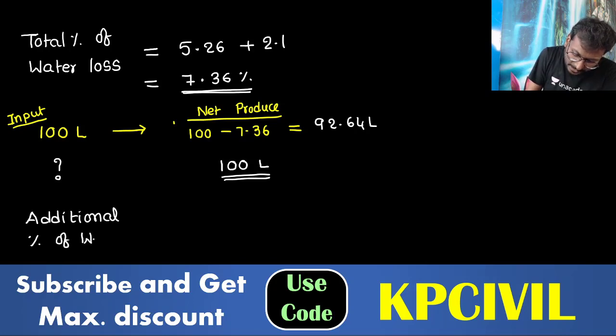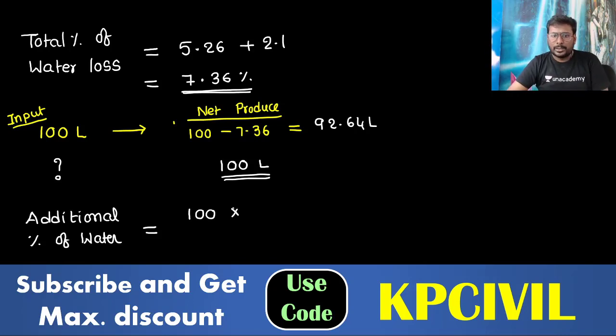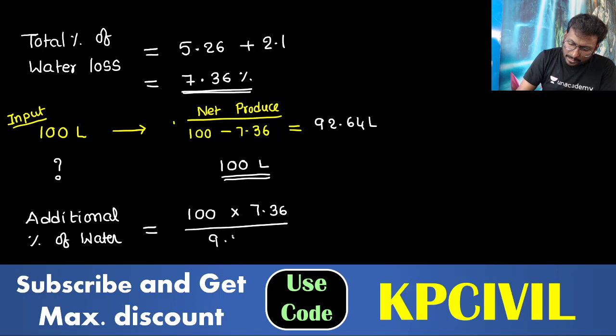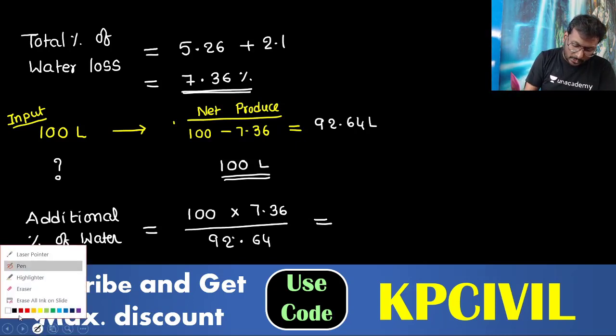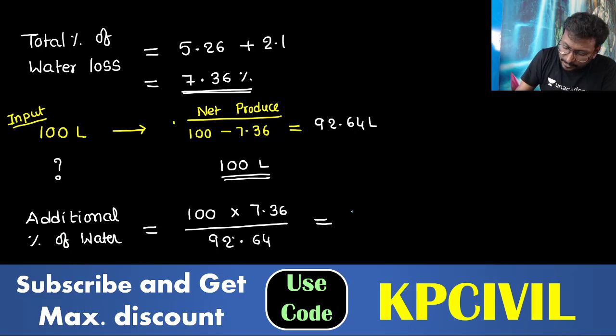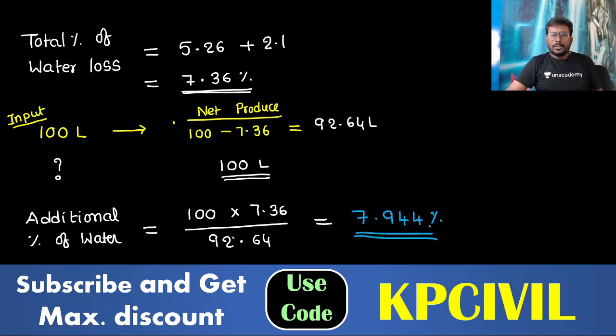Additional percentage of water needed is equal to, you require 100 liters of water. Loss percentage is 7.36, so the net production you get is 92.64. Calculate how much additional you are getting. So the additional percentage is 7.944. You understand? Again I am repeating.